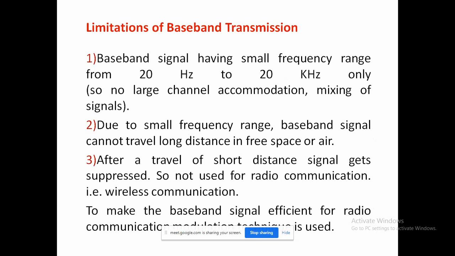What are the limitations of baseband transmission? The baseband signal has a very small frequency range, 20 Hz to 20 kilohertz. It has no large channel accommodation because the frequency is already very low. And due to the small frequency range, the baseband signal cannot travel a long distance in free space or air.